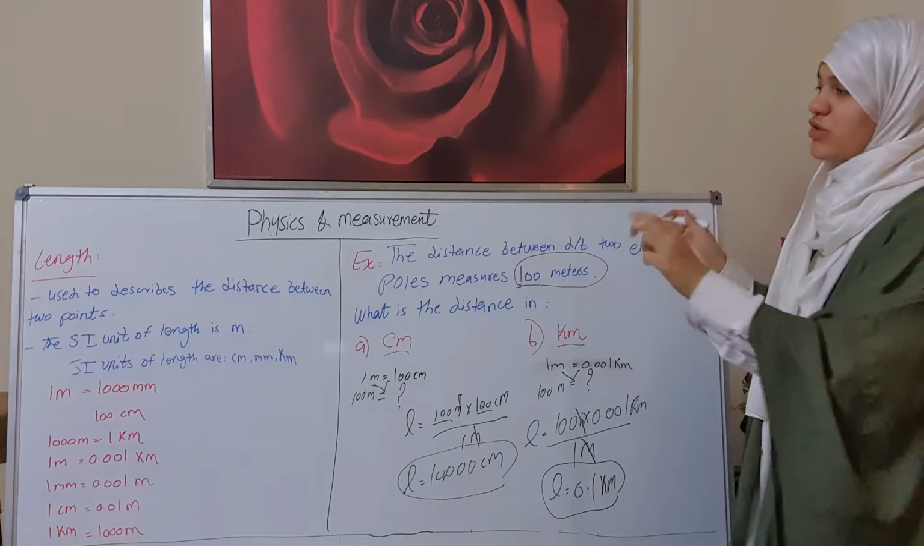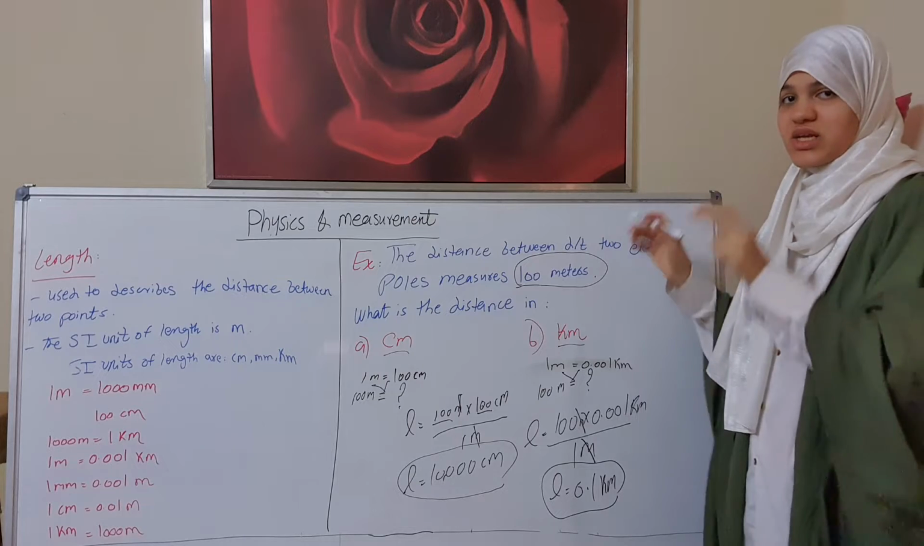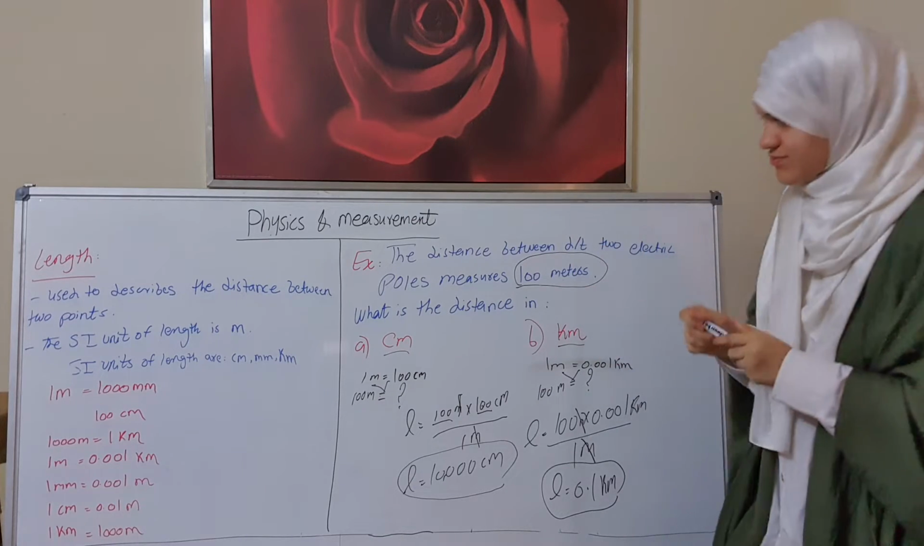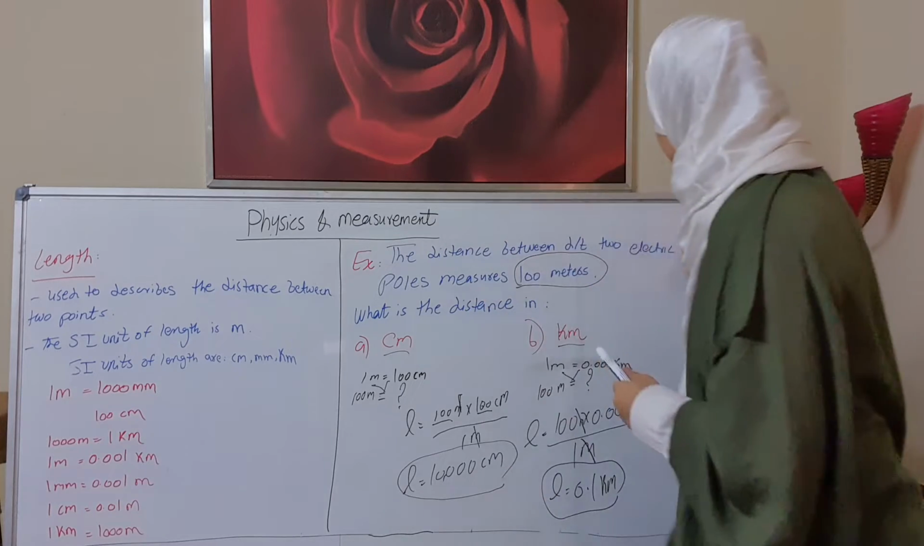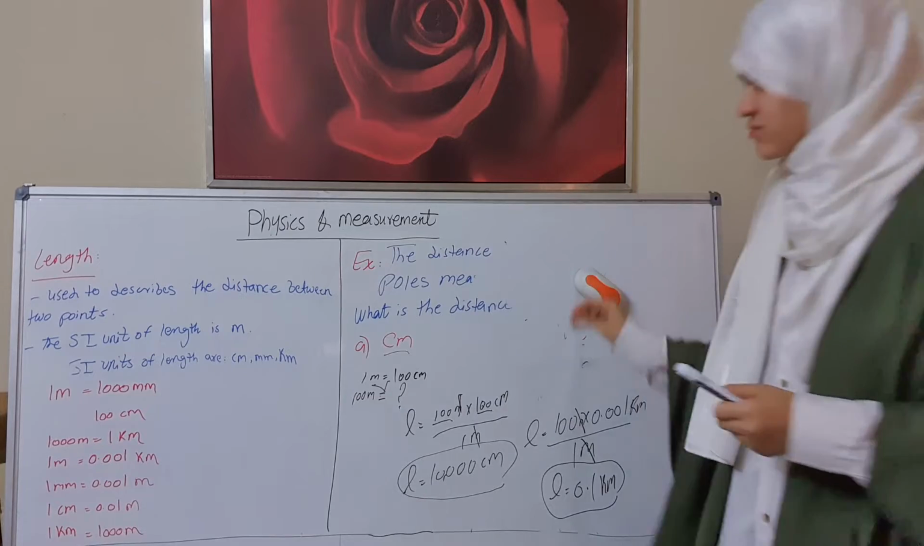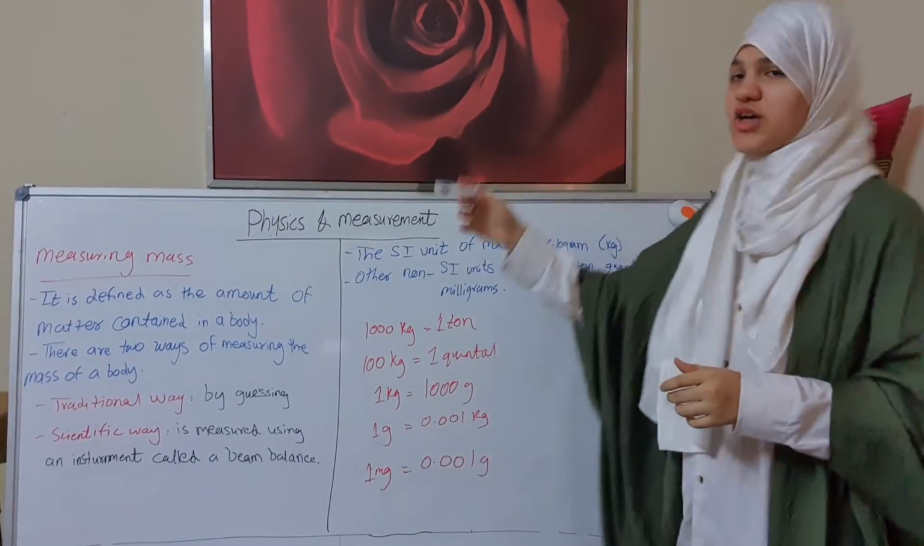So that was about length, how to convert the SI units and the non-SI units of length. Now let's go for the mass. Now let's continue with the measuring of mass.